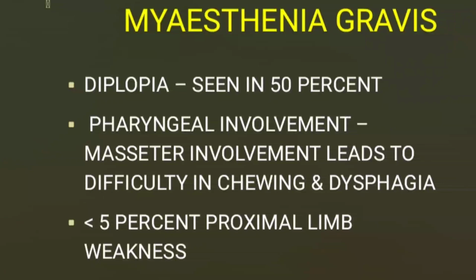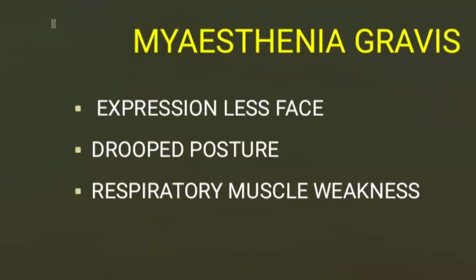If pharyngeal involvement is seen, masseter muscle involvement results, and the patient experiences difficulty in chewing, dysphagia and dysarthria. In less than 5% of patients we see proximal limb weakness. In Myasthenia gravis, we also see expressionless faces and drooped posture, and in case of complication, if it is long-standing or complicated, respiratory muscle weakness can also be seen.